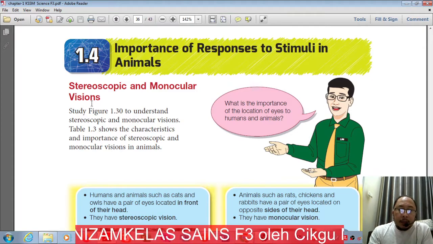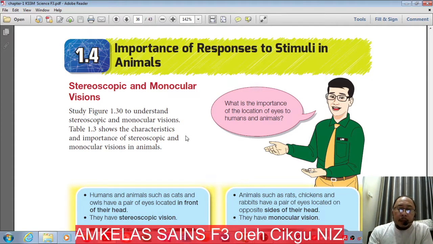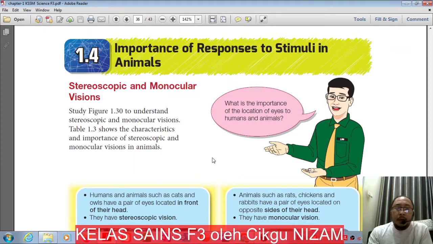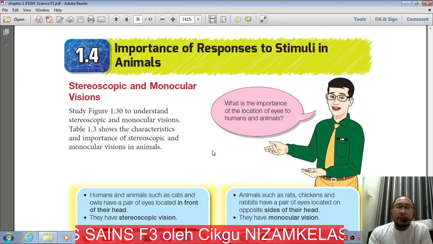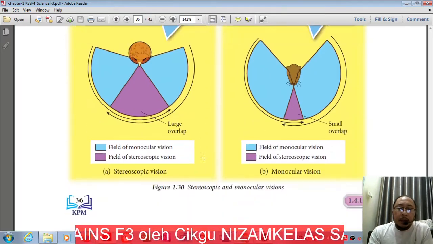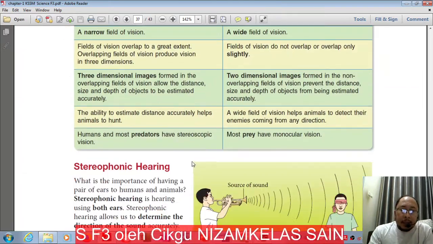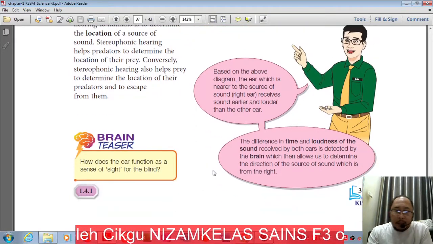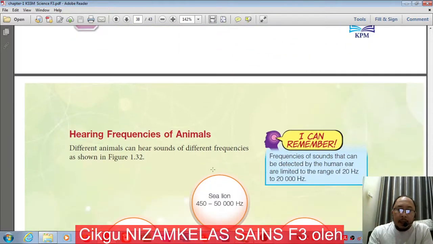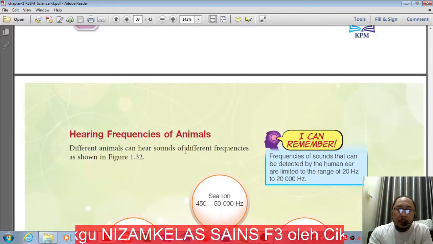In animals, as shown here, they have their own characteristic of vision and also their own characteristic of hearing. We will discuss a little bit about this.